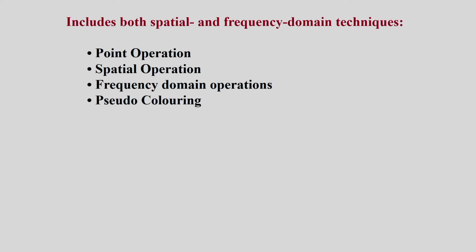and the pseudo coloring. What is the point operation? So, in the point operation, suppose I consider the histogram of an image. I will define the histogram later on, but for the time being I am just explaining like this. Suppose this is a histogram of an image. R is the input gray levels, from 0 to L minus 1, and I am considering the number of pixels.